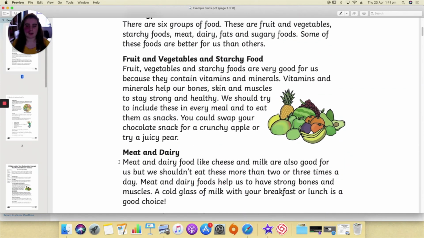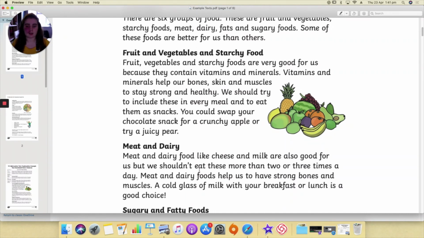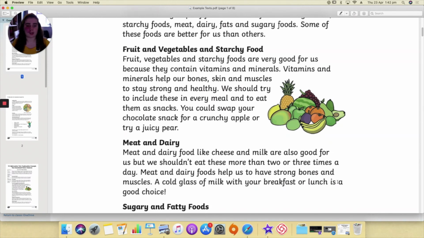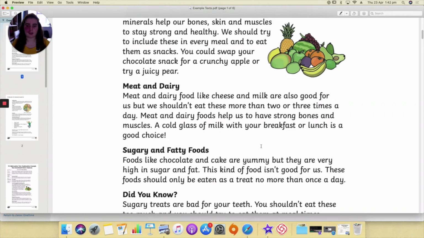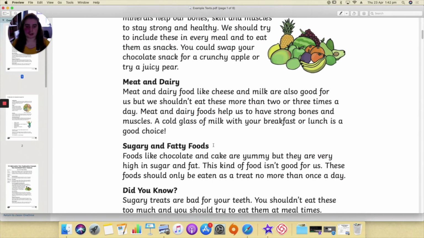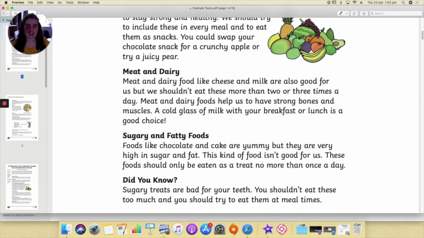Meat and dairy. Meat and dairy food like cheese and milk are also good for us, but we shouldn't eat these more than 2 or 3 times a day. Meat and dairy foods help us to have strong bones and muscles. A cold glass of milk with your breakfast or lunch is a good choice. Sugary and fatty foods. Foods like chocolate and cake are yummy, but they are very high in sugar and fat. This kind of food isn't good for us. These foods should only be eaten as a treat no more than once a day.